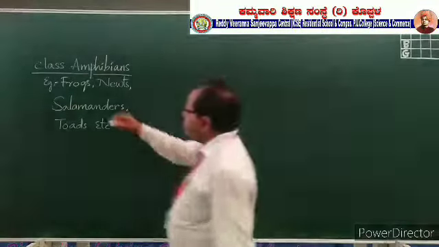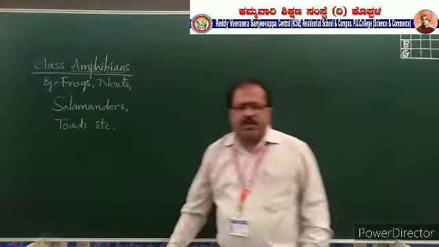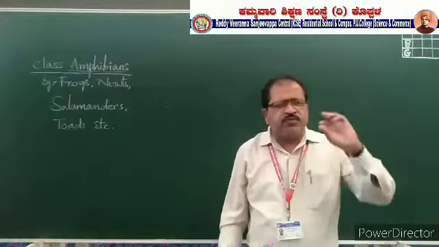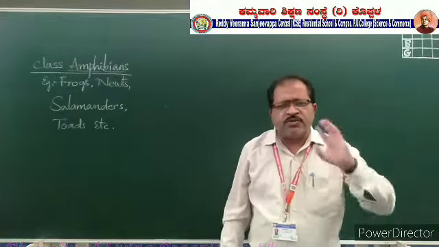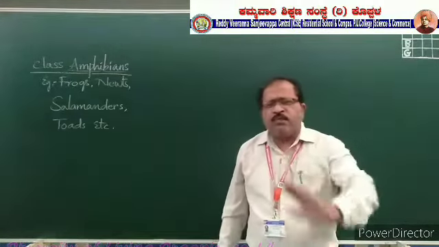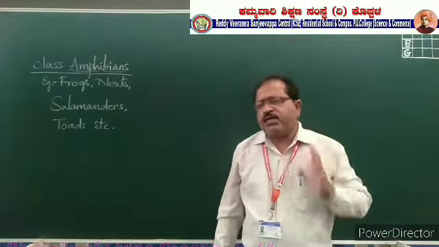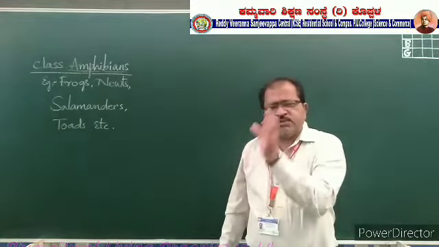Actually, what is the meaning of amphibians? Amphi means the organism which can live in more than one place. The organism which can live successfully in more than one place is called an amphibian.